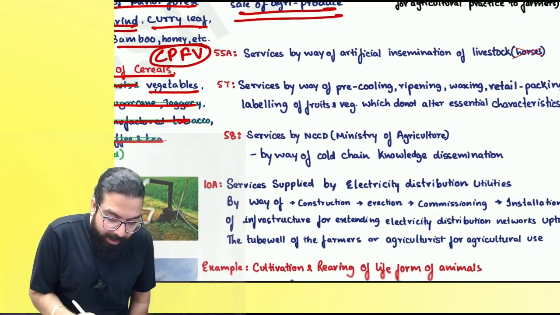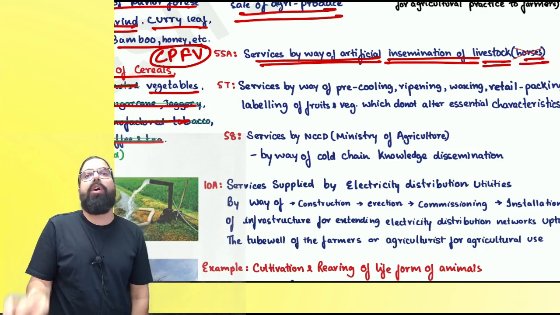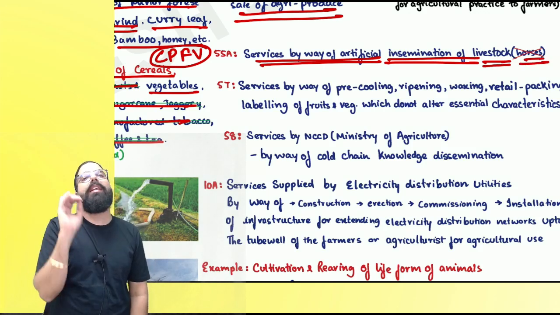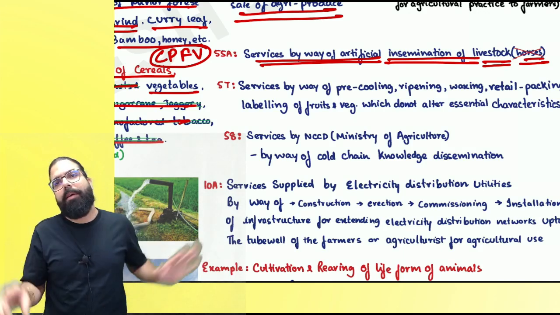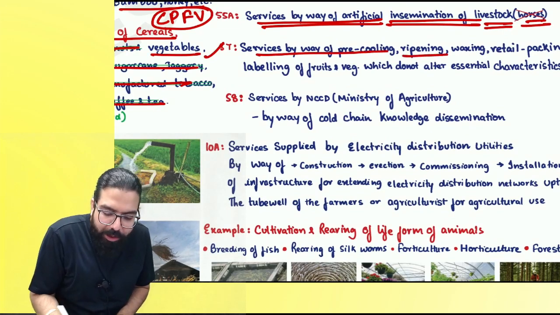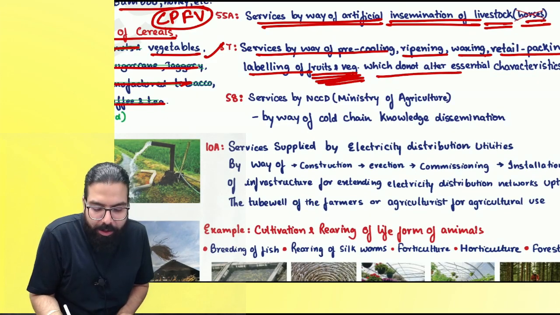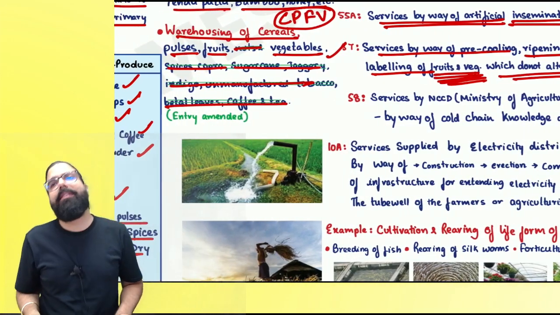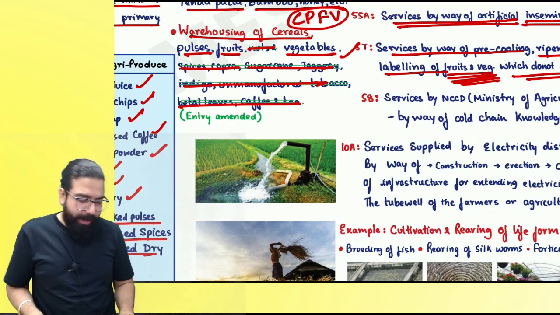We'll go ahead, everyone. Services by way of artificial insemination of livestock, except horses. Always remember, artificial insemination of livestock is always exempt. Horses, taxable. Then services by way of pre-cooling, ripening, waxing, retail packing, labeling of fruits and vegetables, which do not alter the essential characteristic, just labeling, packing, etc., will always be exempted.